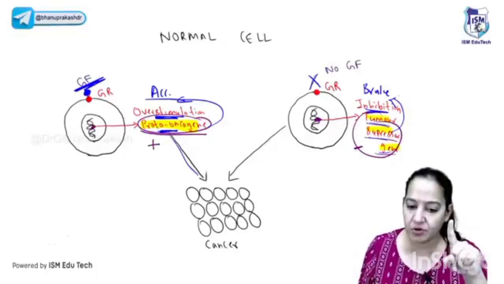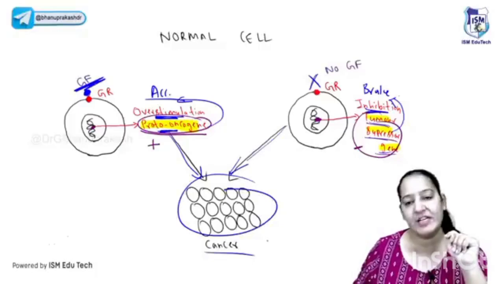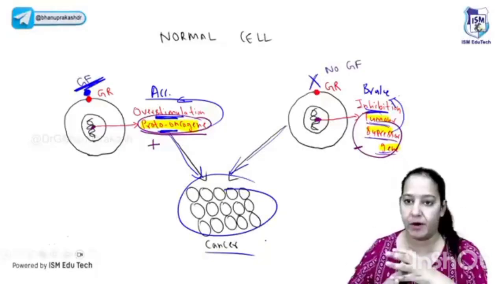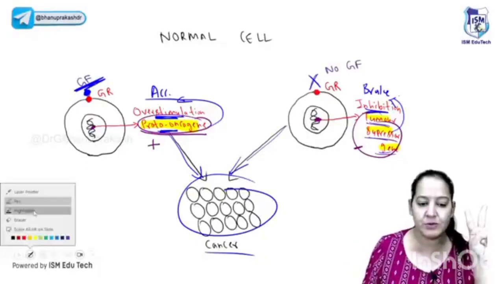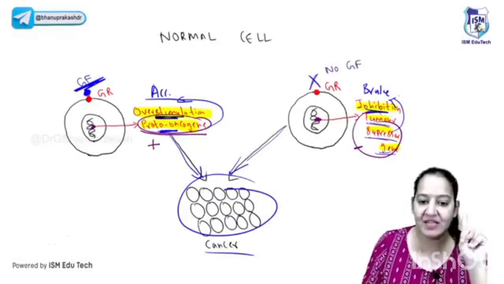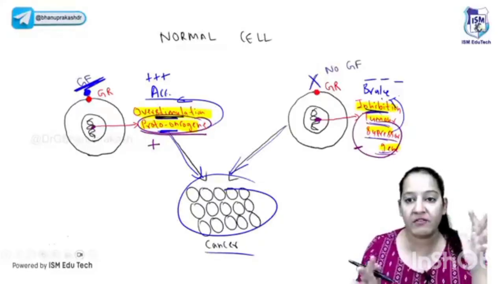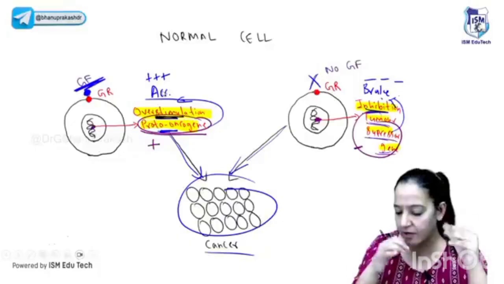So what will happen? The one which causes cell division is overstimulated, and the one which stops cell division is inhibited. It will lead to uncontrolled cell division, and it will lead to cancer. So this is how cancer takes place in the human body. There are two reasons for cancer: overstimulation of proto-oncogene and inhibition of tumor suppressor gene. The accelerator got overstimulated and the brake got inhibited. Uncontrolled speed means uncontrolled cell division, and uncontrolled cell division leads to cancer.